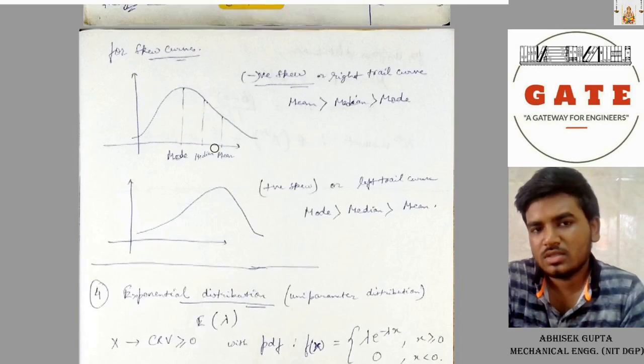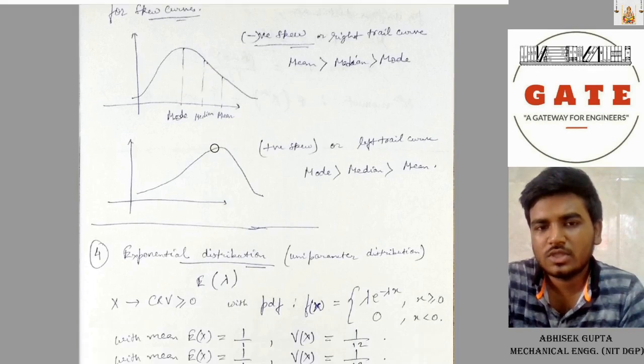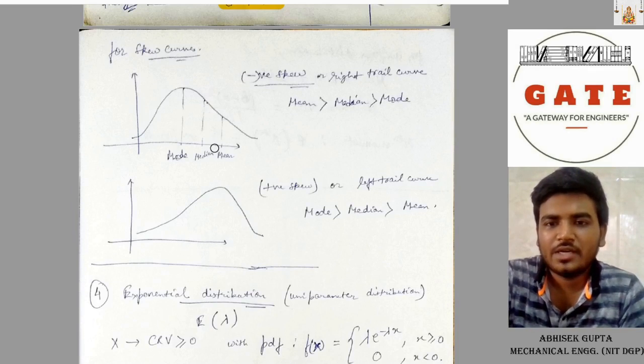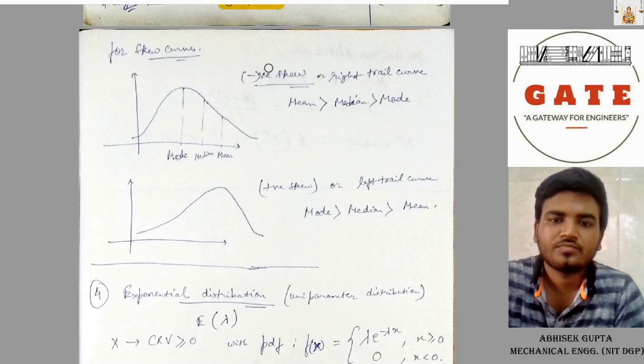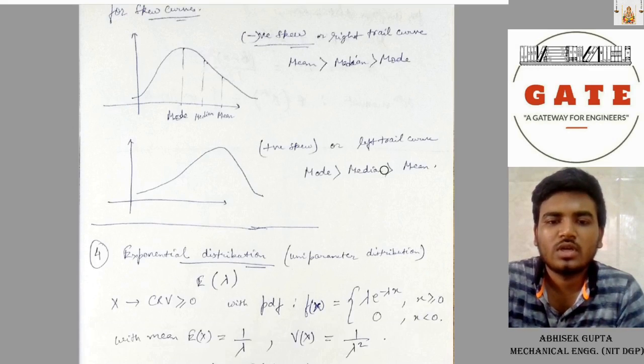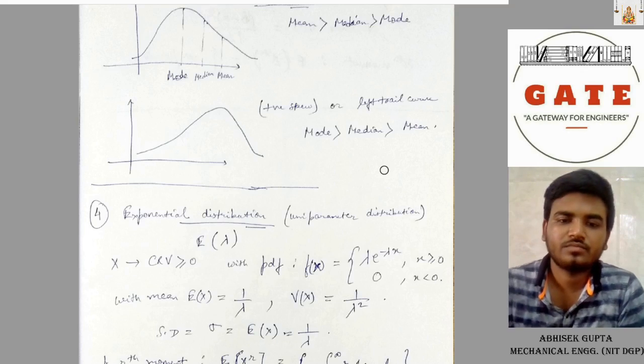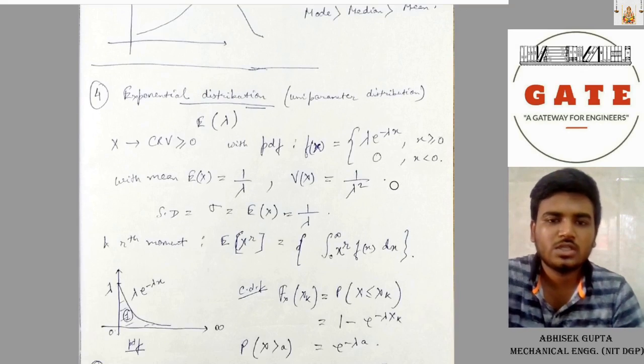Now coming to the skew curve, meaning shift toward left or right. If the shift is towards left, it's called right tail curve or negative skew. Here mean greater than median greater than mode, and if it is positive skew or left tail curve, shift towards right, then mode greater than median greater than mean. Next distribution is exponential distribution.